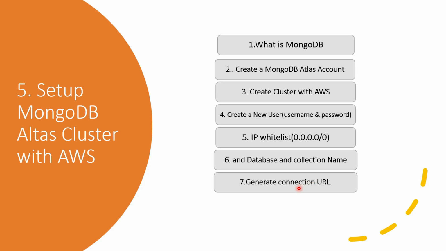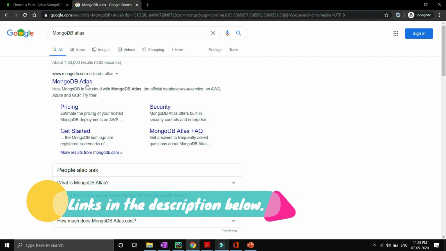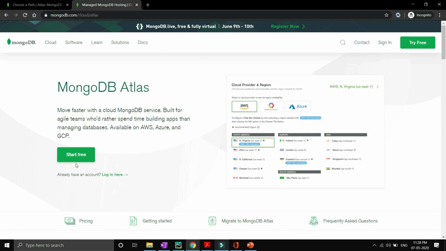And then finally we will generate our connection URL so that we can connect it with our Flask application. So let's start with the practical part. You have to go to the MongoDB Atlas website, click on it and create your account. You can see over here that it is saying start with free account. So just sign up and log in.